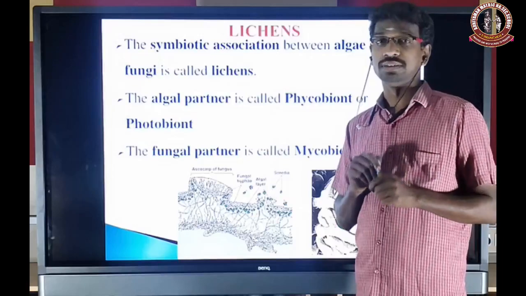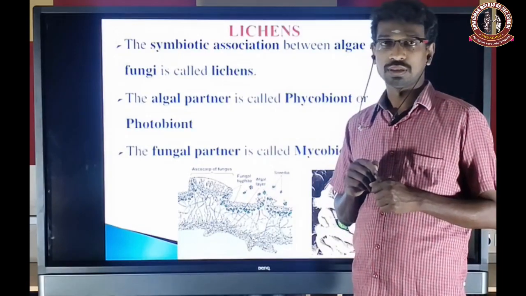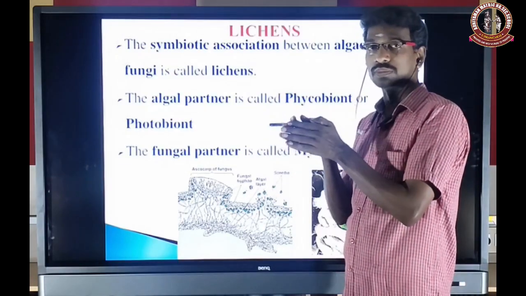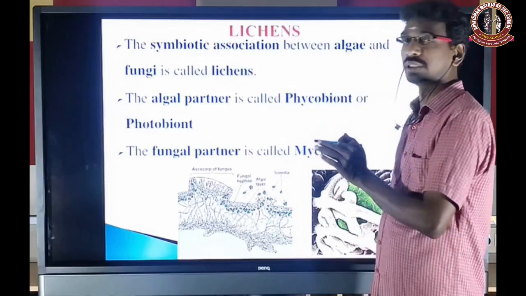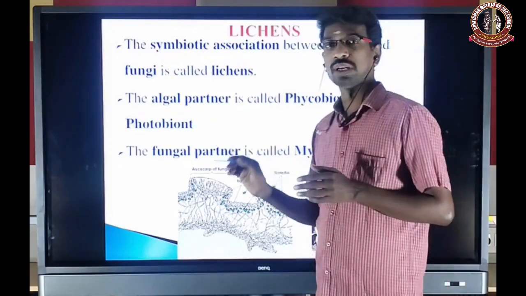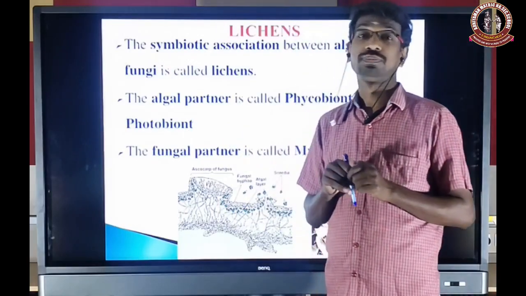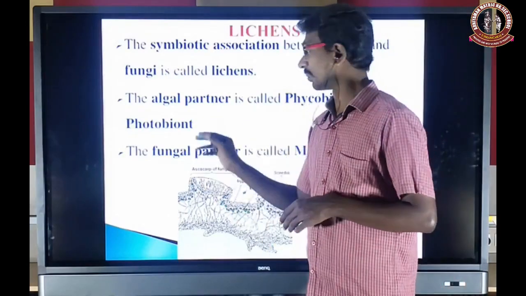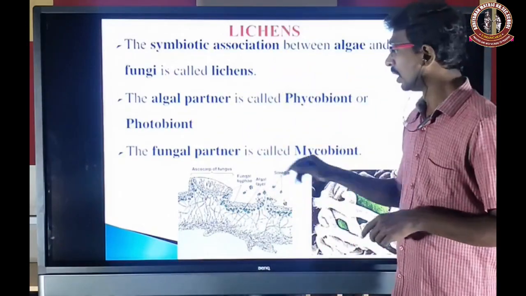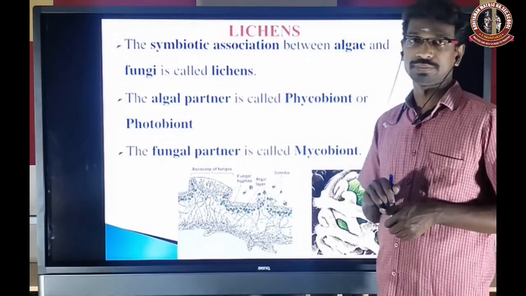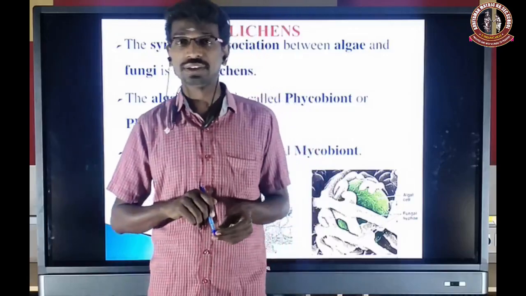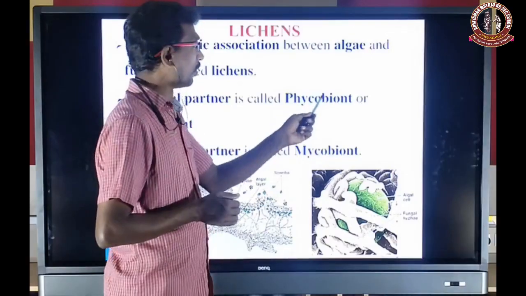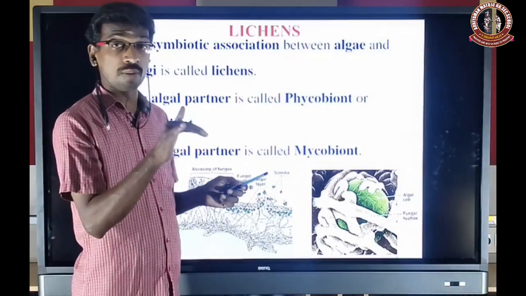Phyco refers to phycology, the study of algae. In the lichen, because both organisms are associated, the algal component is generally called phycobiont or photobiont. Why is it called a photobiont? Because it does photosynthesis. The alga is a photosynthetic organism, that is a photobiont. The fungal partner is called mycobiont. Mycology is the study of fungi. So mycobiont means the fungal partner, and photobiont or phycobiont means the algal partner.